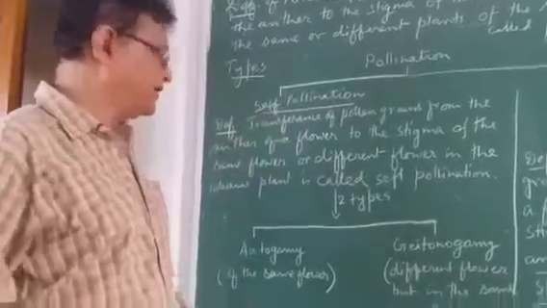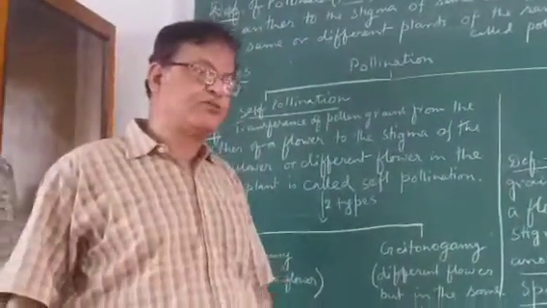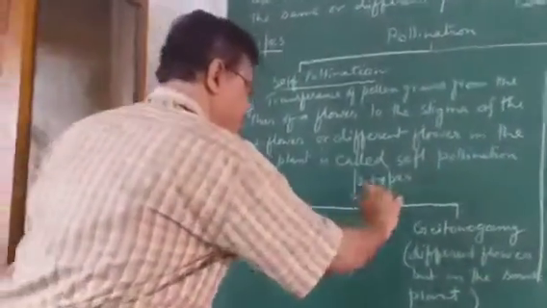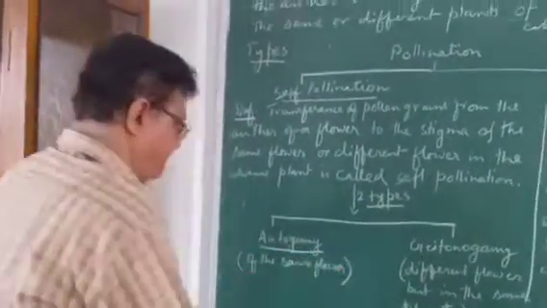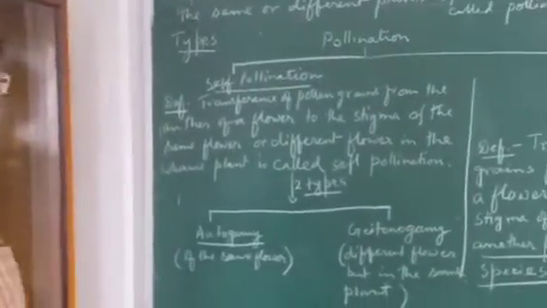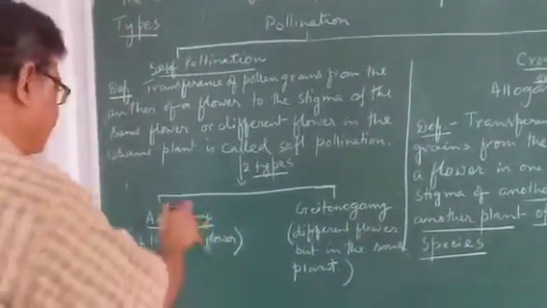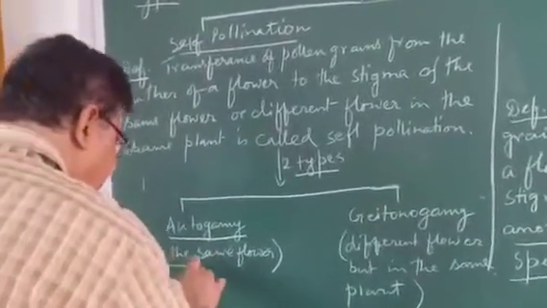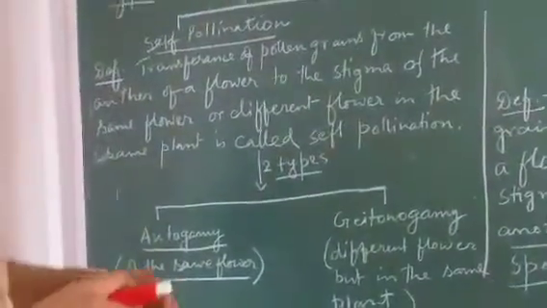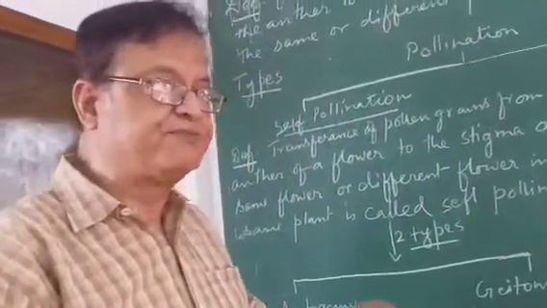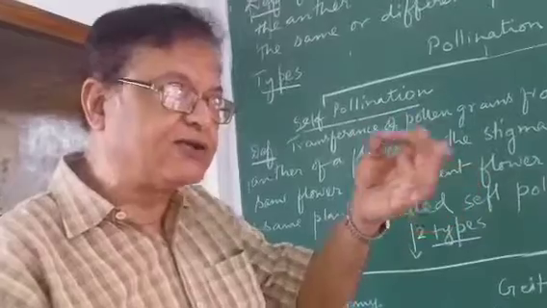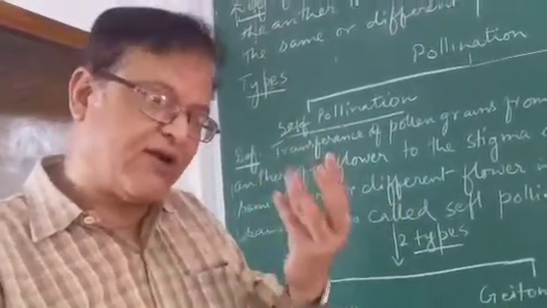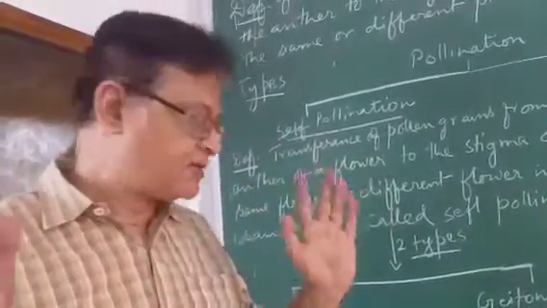This is self-pollination. But self-pollination can also be of two types. What are the two? Number one: autogamy. Auto means self, and gamy means pollination, means reproduction. This happens when the transfer of pollen grain takes place from the anther of a flower to the stigma of the same flower. That is autogamy. One flower sufficient, process over.